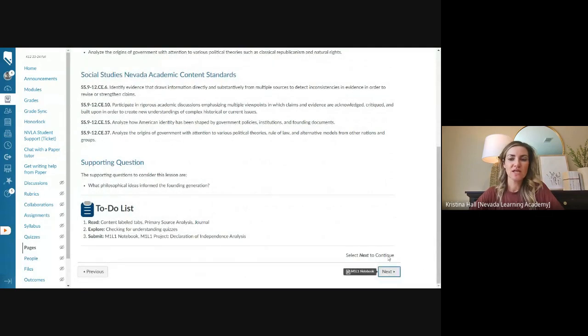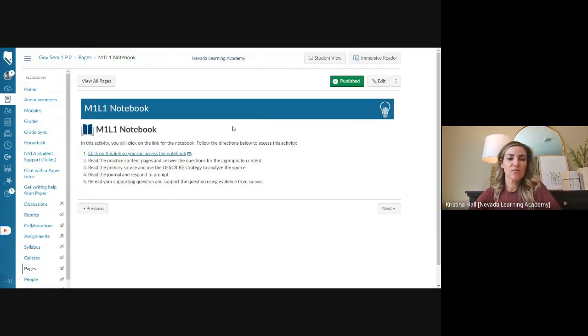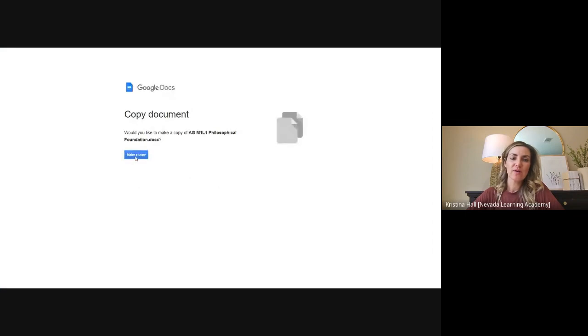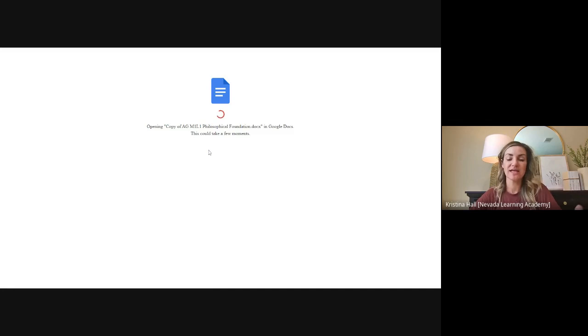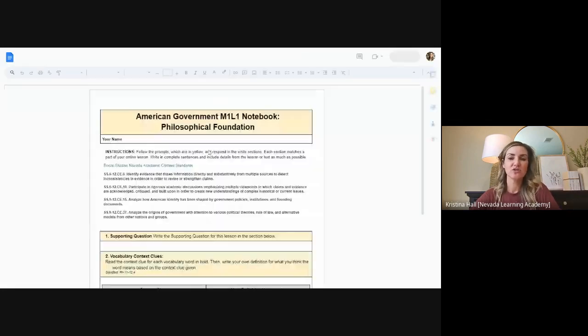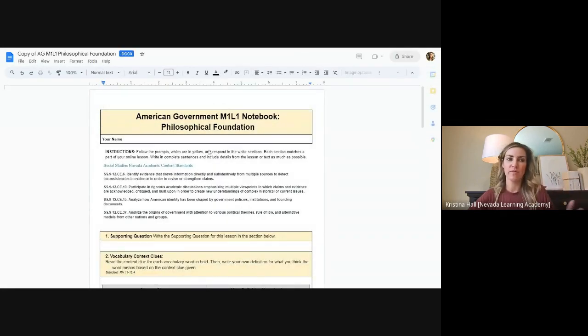All right, we're going to go to the next page. Now, this page is important because this is where you're going to get your notebook, and you want to open your notebook because then you work on the notebook as you go through the next pages, okay? So once you're on this page, we're going to click on Access the Notebook. You're going to open up Make a Copy. So you should be doing this with me right now. Like I said, I do this stuff in class and I expect you to do it with me. So work with me, don't ignore me.